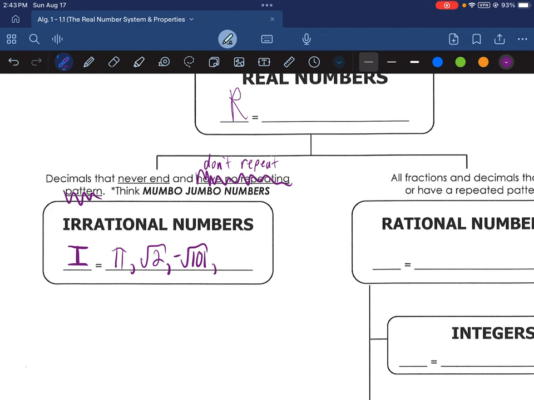Another one would be the pattern 1.010010001... Obviously, there's a pattern we see there: it's adding an extra 0 every time before another 1. Even though there's a pattern, it doesn't actually repeat. It doesn't go just like 0, 1, 0, 1, 0, 1, or 1, 1, 1, 1, 1 forever. It continues to change, and even though it's predictable, it's still changing. That's what we're concerned about there. So all of those would be considered irrational numbers.